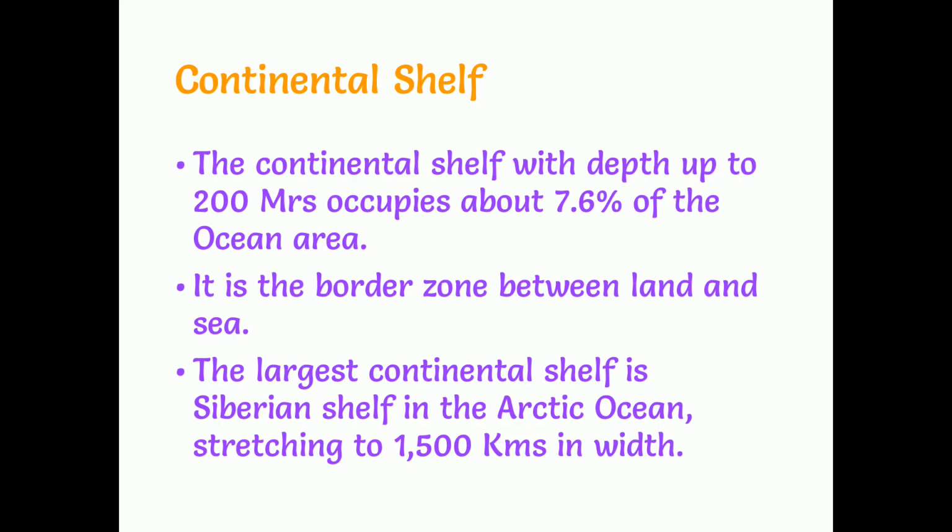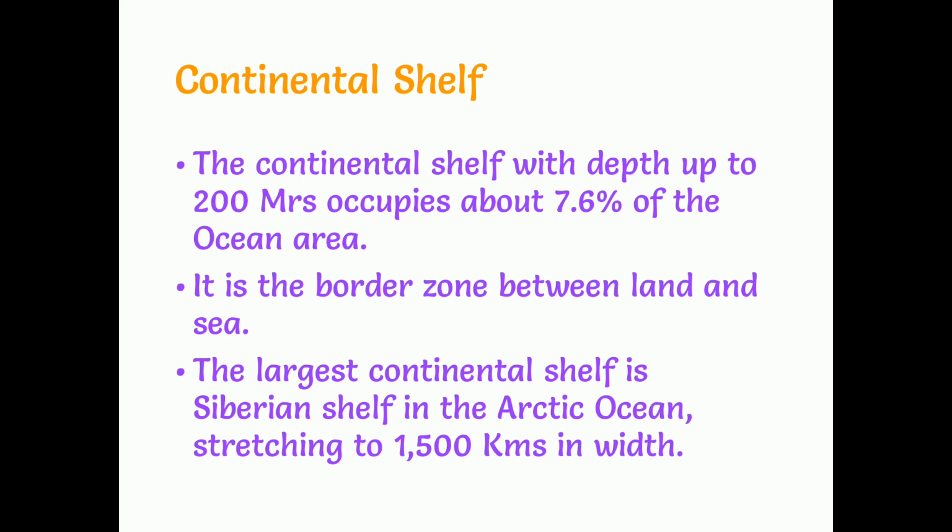Continental shelf. The continental shelf with depth up to 200 meters occupies about 7.6% of the ocean area, and it is a border zone between the land and the sea. The largest continental shelf is Siberian Shelf, which is in Arctic Ocean, stretching to 1500 kilometers in width.